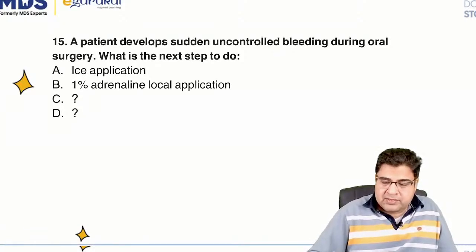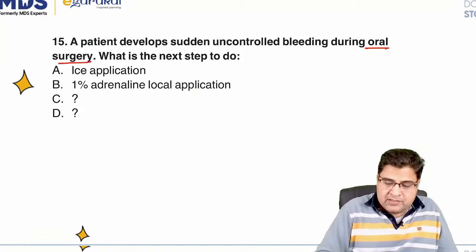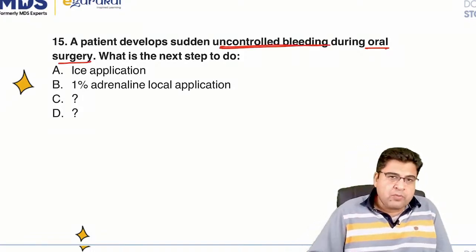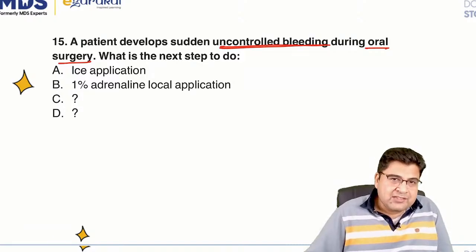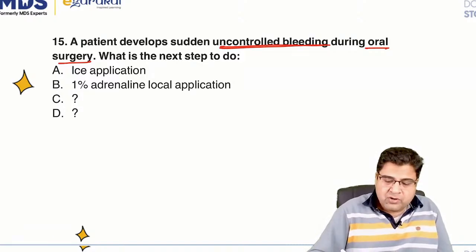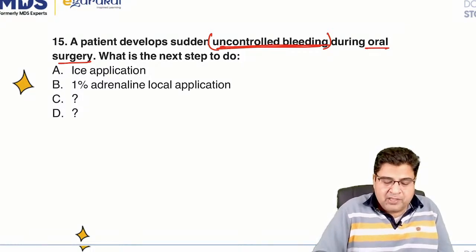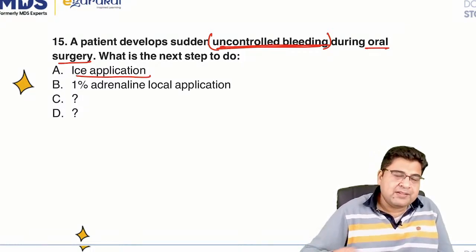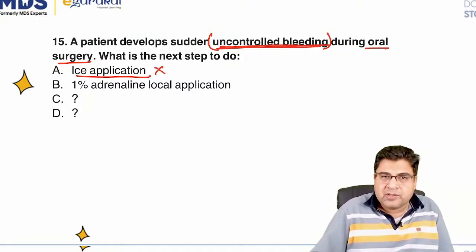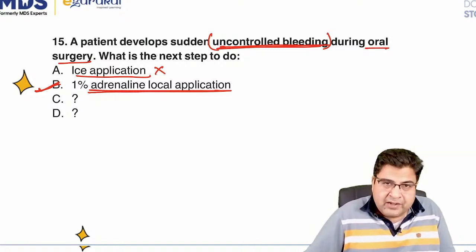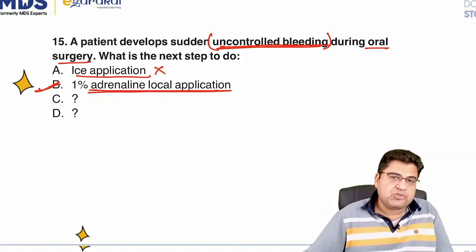Now the patient is undergoing some oral surgery, right? And during oral surgery the patient has developed uncontrolled bleeding. What is the next step to do? So guys, for this uncontrolled bleeding, ice application is a conservative method. This is not going to stop the bleeding. So here we have to give adrenaline. So 1% adrenaline can be given in this patient to stop the bleeding.